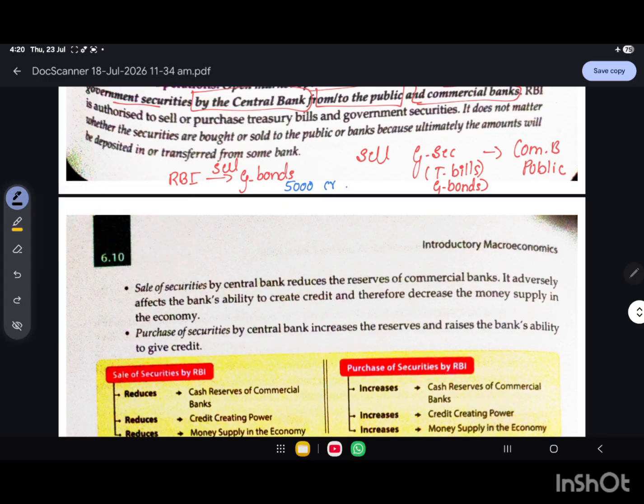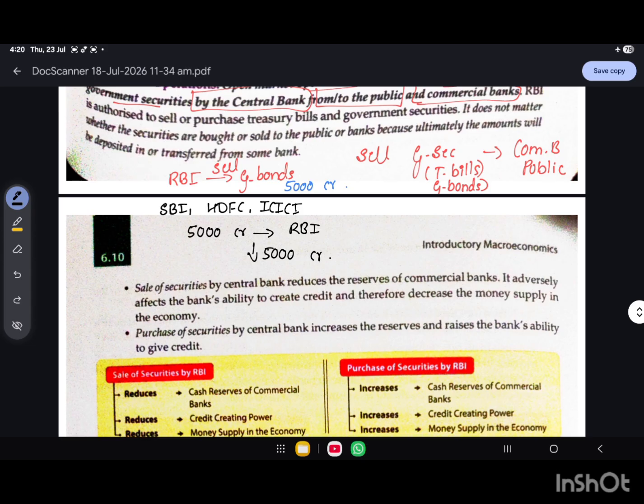Now if you take SBI, HDFC Bank, ICICI Bank, etc., these commercial banks buy these government bonds. They pay 5000 crores to the RBI, so their cash reserves fall by how much? By 5000 crores. Now the banks will have less money available for giving loans, because they are using that money to buy the government bonds.